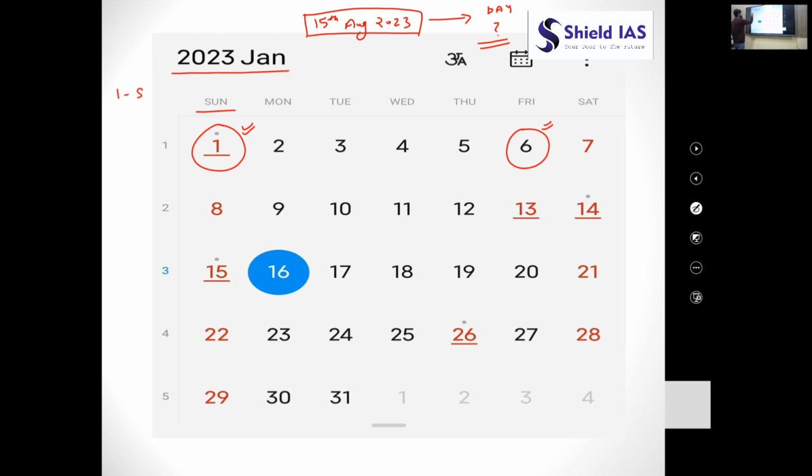First is Sunday, second will be Monday, third would be Tuesday, fourth would be Wednesday, fifth would be Thursday, and sixth would be Friday. Everyone can do that, right? There's not much difficulty in doing this.